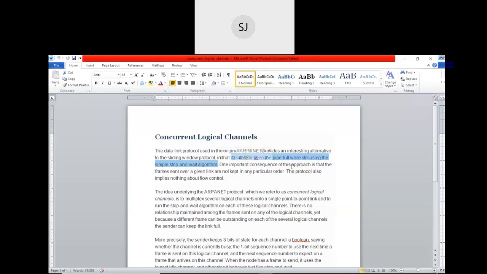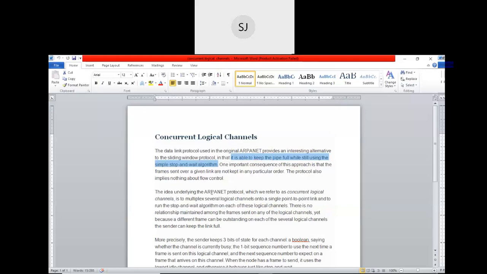But in case of ARPANET, it is able to keep the pipe full while still using the simple stop and wait protocol. So this is the difference. Using only the stop and wait protocol, it is able to keep the pipe full.